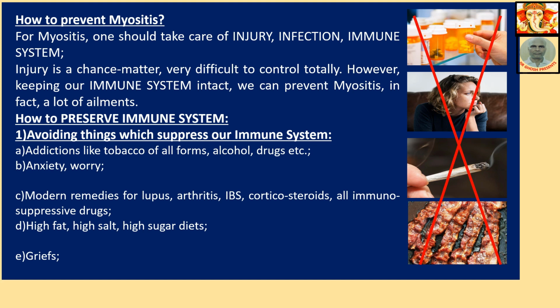Number two is anxiety, worry. Another very, very important thing. You may be wondering that anxiety and worry can give rise to a lot of diseases, and the most troublesome disease is autoimmune disease. So you try to release your anxiety and worry. Now, how will we release it?